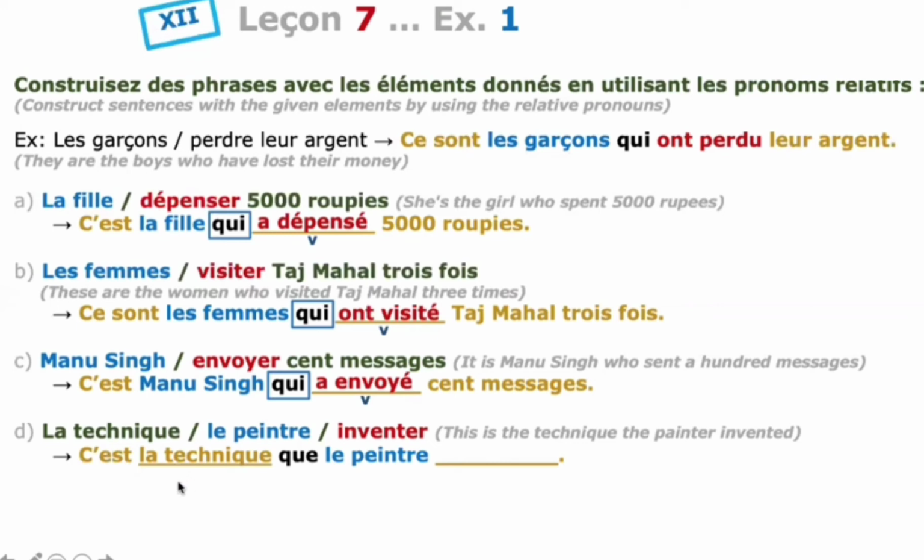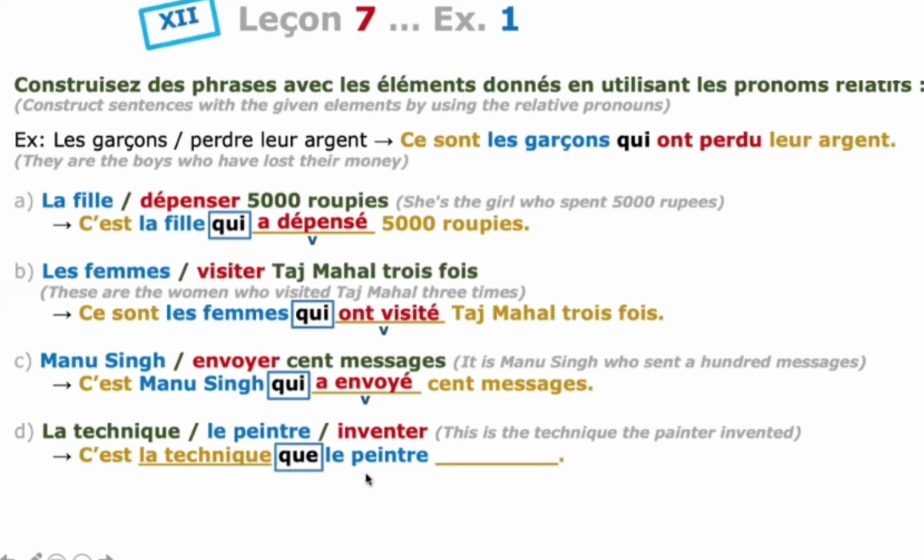La technique is the direct object and it is a singular form, so I have to use c'est, and then la technique, afterwards que, and the relative pronoun is que, not qui.